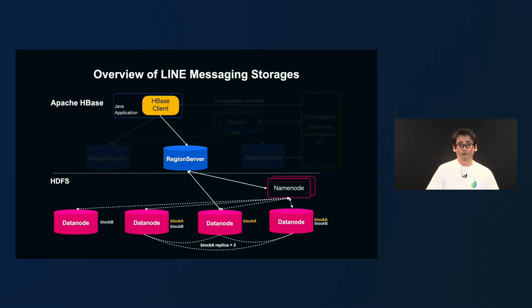So we said the region server makes use of the Hadoop distributed file system. And here data is divided in data blocks that are served by data nodes. Each block is replicated a configured number of times in different data nodes, and the name node will have the information about where to locate each block, and it will make sure that the amount of block replicas is kept so we don't lose data.